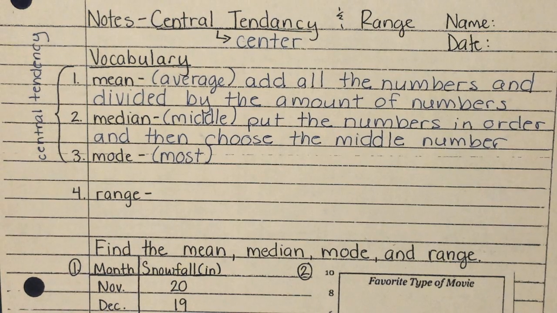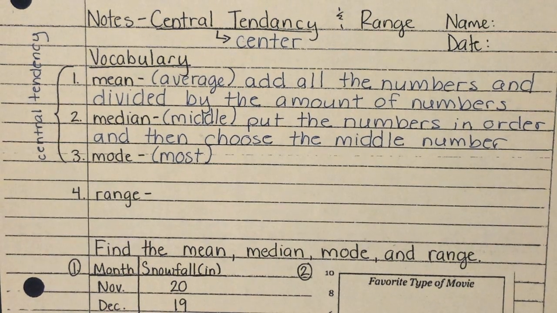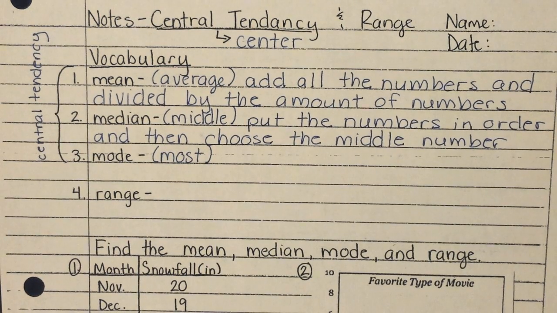Now sometimes, and I think we saw this last Thursday, if you think back to that shoe project we did, when you put them in order, did you just have one number in the middle? Now sometimes if I line them up, I'm going to have two numbers in the middle. So then what we have to do is pick what's in the middle of those two numbers. So for example, if I ended up with the numbers 11 and 13 in the middle, what's in between 11 and 13? 12. So that would be an easy number to find, right?